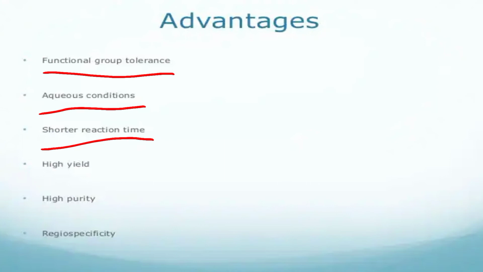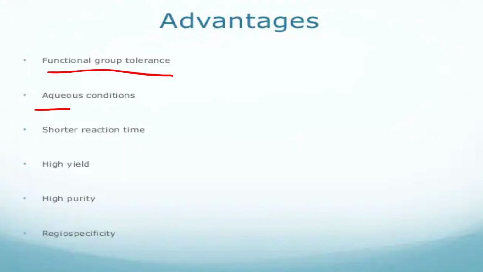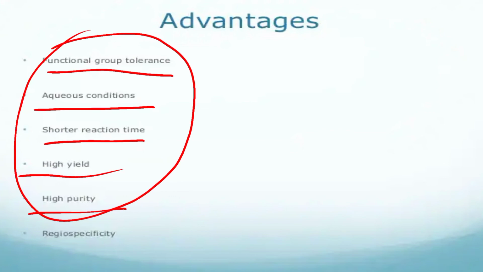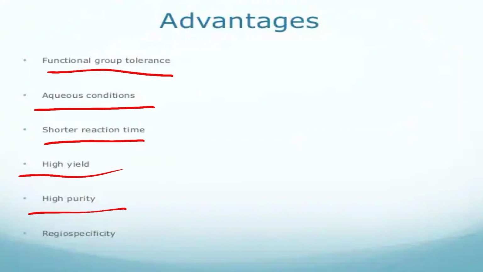So the first advantage is functional group tolerance. Click chemistry works in aqueous conditions. Then the click chemistry reaction is carried out in a shorter reaction time. The reaction is carried out in a short time, and it gives high yield as well as high purity, and your reaction is regiospecific. So these things are related to the advantages of click chemistry.